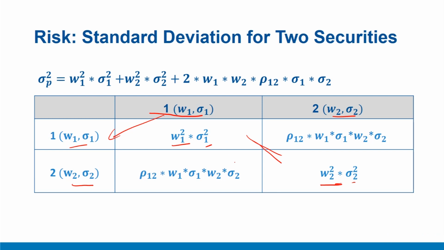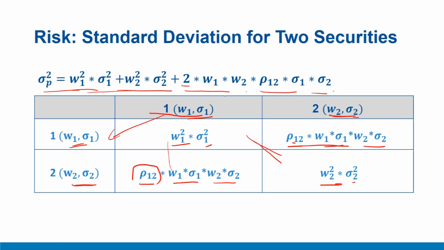If you look at off diagonal boxes, or boxes that are opposite to the diagonal, you will combine W2 sigma 2 with W1 sigma 1 and you get W1 sigma 1, W2 sigma 2. But in addition to that, you also get a correlation term which is rho 1 2. Similarly, in this off diagonal box, you combine W2 sigma 2 with W1 sigma 1 to get W1 sigma 1, W2 sigma 2 with again a correlation term. And if you add up all these four terms, you get that generic expression that we saw earlier: W1 square sigma 1 square plus W2 square sigma 2 square plus 2 times W1 W2 rho 1 2 into sigma 1 sigma 2, which was our generic expression that we used earlier to compute the risk of a two security portfolio.